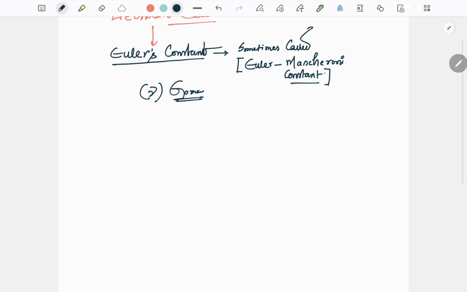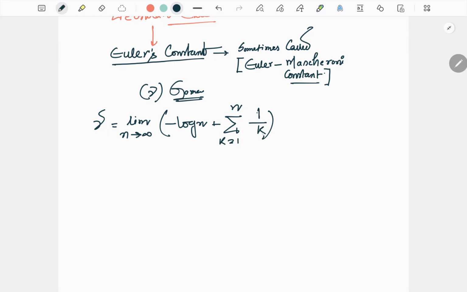The mathematical expression of the Euler constant is gamma equals the limit as n tends to infinity of minus log n plus the summation from k equals 1 to n of 1 divided by k, which is also equal to the integral from 1 to infinity of the bracket 1 by x minus the floor of 1 by x.